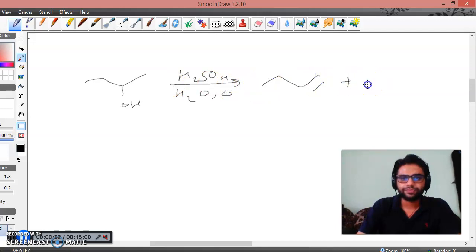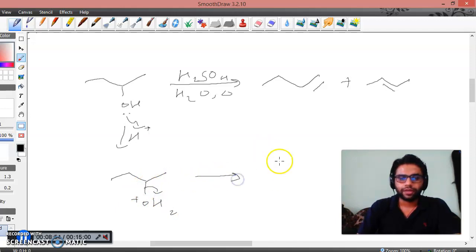First one is this one, another one is this one. How is it happening? First of all, H plus will come and this H plus will obviously be taken by this OH, making OH a leaving group. It will leave and there will be formation of a carbocation.